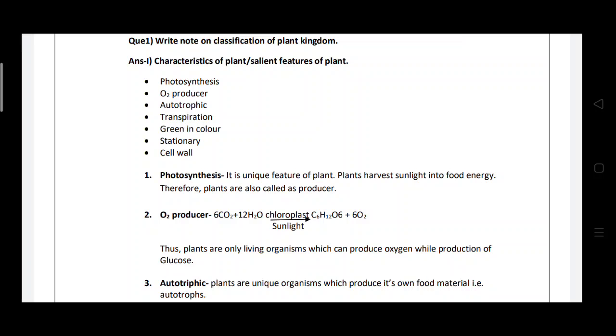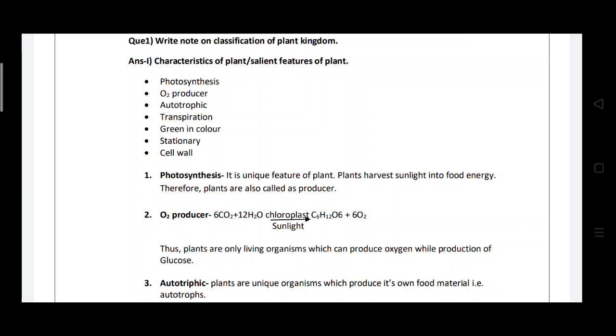The second feature is that they are oxygen producers. It is also related to the process of photosynthesis, because this is the only ability of living organisms that can produce oxygen while producing glucose. You have to read these reactions.